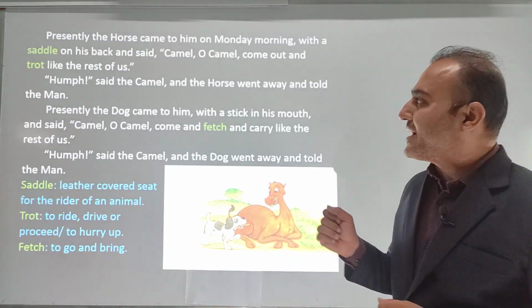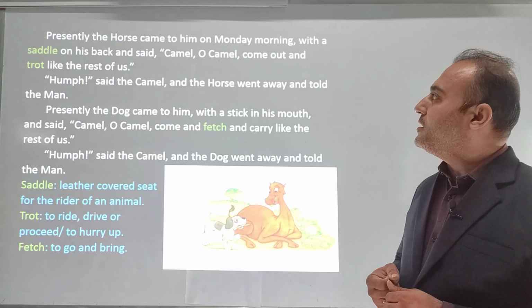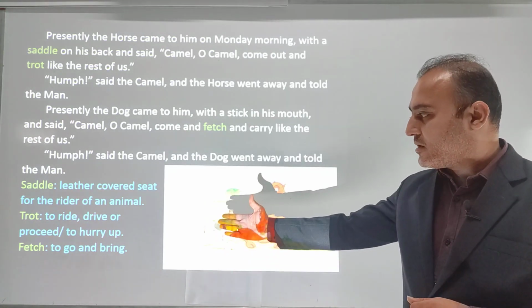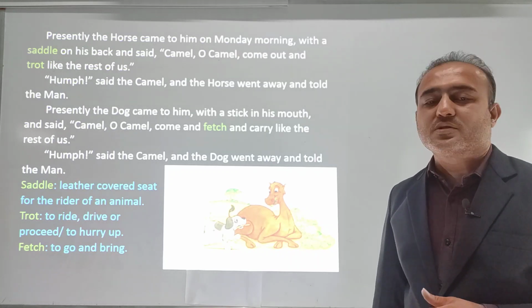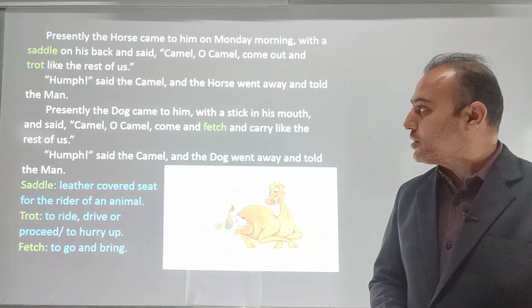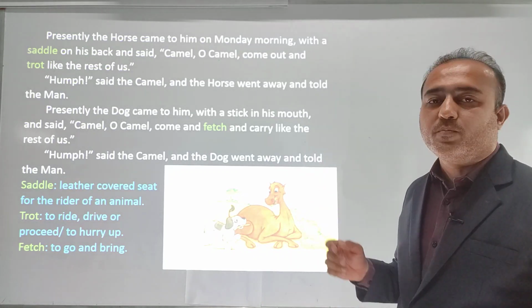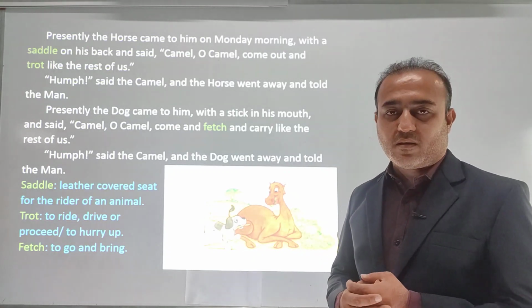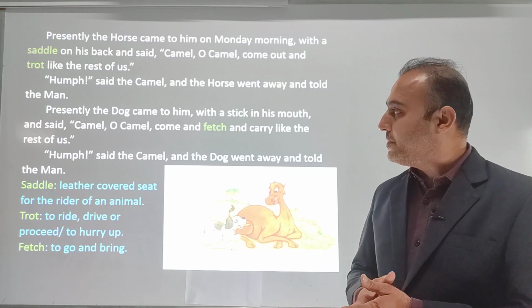So with the saddle on his back he said, Camel, O camel, come out and trot like the rest of us. Trot means to ride, drive or proceed, that means to do some work. Hum, said the camel, and the horse went away and told the men.